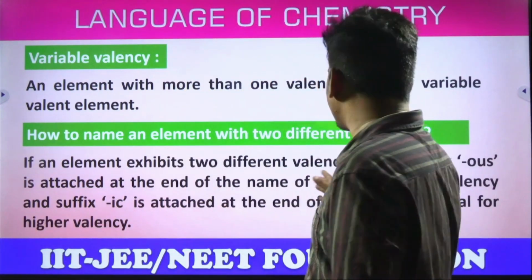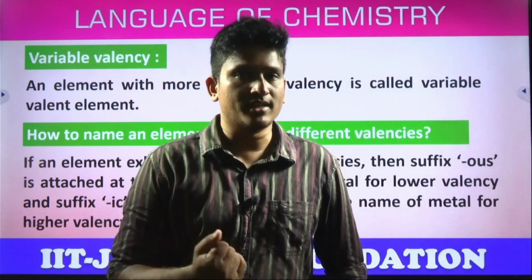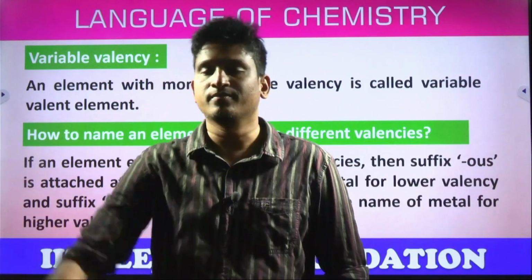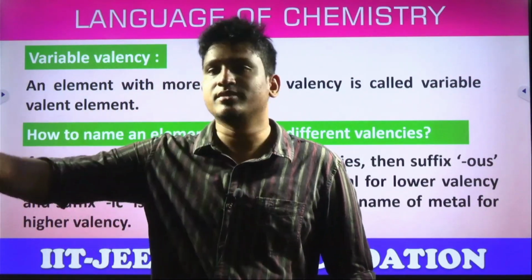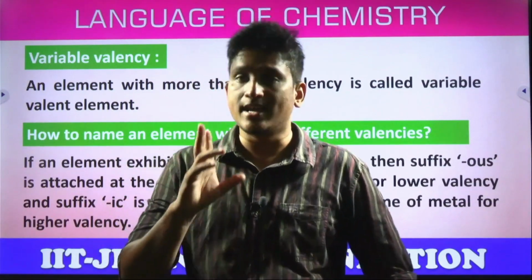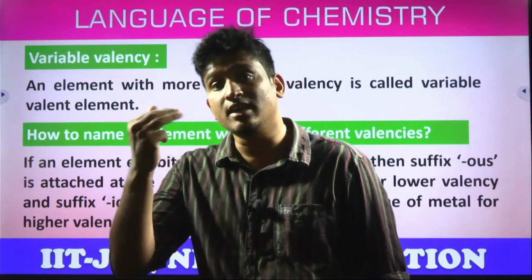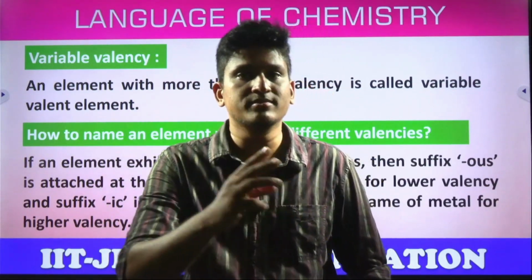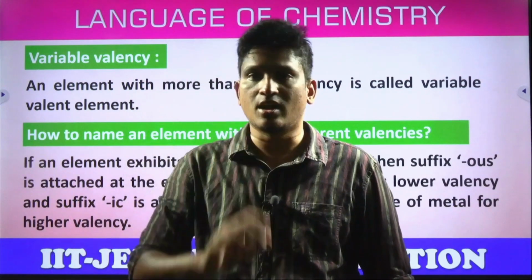If an element exhibits two different valencies, then how to name it? For example, sodium has only one valency. You say sodium ion, it's fixed. Magnesium always loses 2 electrons. Magnesium ion, simple. Iron has 2 valencies. Iron can lose 2 electrons, sometimes it can lose 3 electrons also. That means it can exhibit valency 2 sometimes, valency 3 sometimes. Then how to name that? You know, students, how to name?